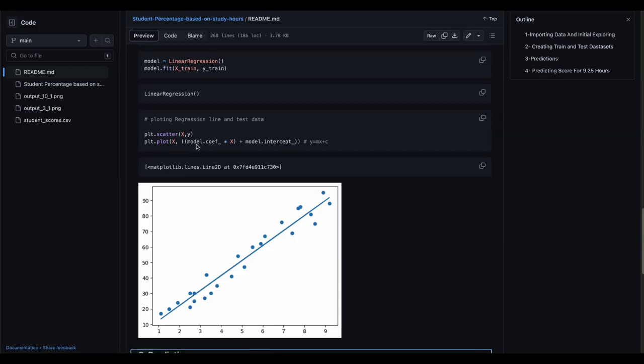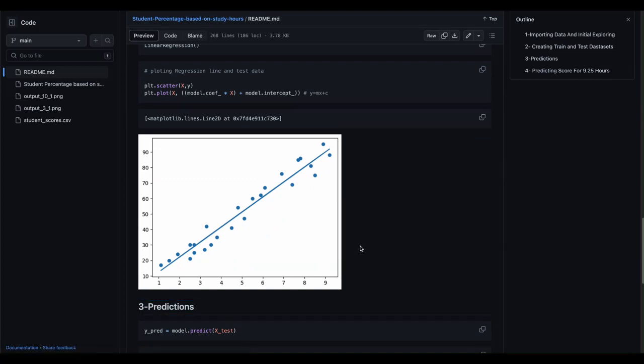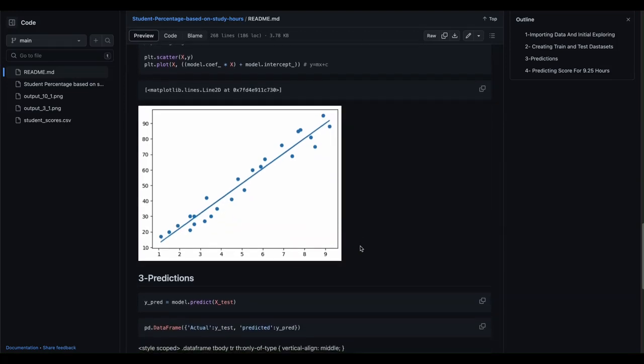So as we can see here, we get from the model the coefficient, which represents m, multiplied by the x column, plus model.intercept_, which is the y-intercept. We have the graph.